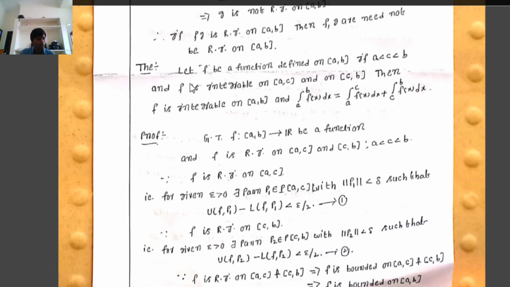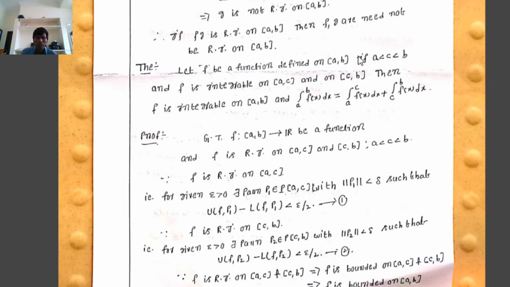Next theorem. Let f be a function defined on the closed interval [a, b]. If a < c < b, where c lies between the points a and b, and f is integrable on the closed interval [a, c] and on the closed interval [c, b], then f is integrable on the closed interval [a, b] and the integral from a to b of f(x) dx equals the integral from a to c of f(x) dx plus the integral from c to b of f(x) dx.